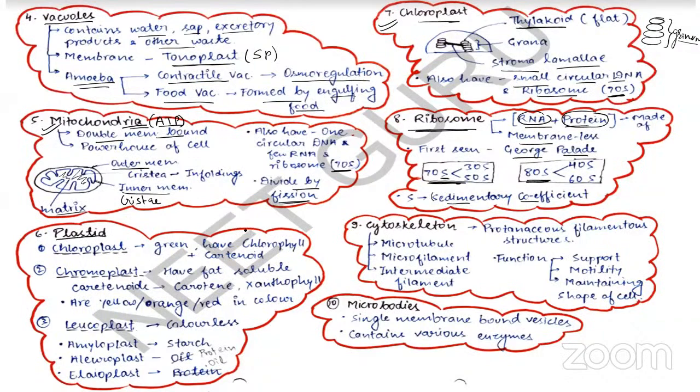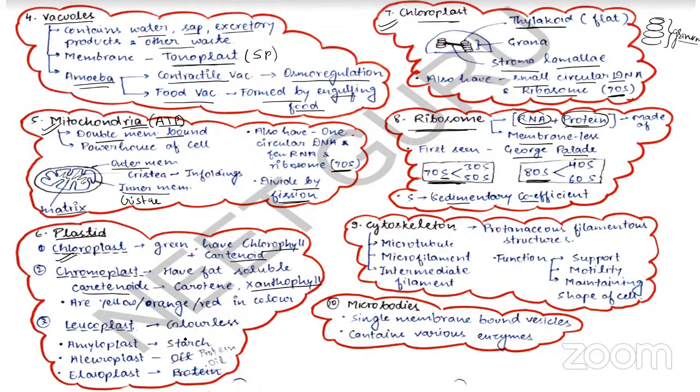Next is your plastid. So first thing is plastid contains chloroplast. All these, like chloroplast, chromoplast, leucoplast, are comprised in plastids. First, we are going to discuss chloroplast, which consists of chlorophyll and carotenoids. Second is the chromoplast, which consists of carotenoids and xanthophyll. And these chlorophyll, carotenoids, xanthophyll are fat soluble. Remember this, please write this down. Carotenoids, xanthophyll, chlorophyll, they all are fat soluble.